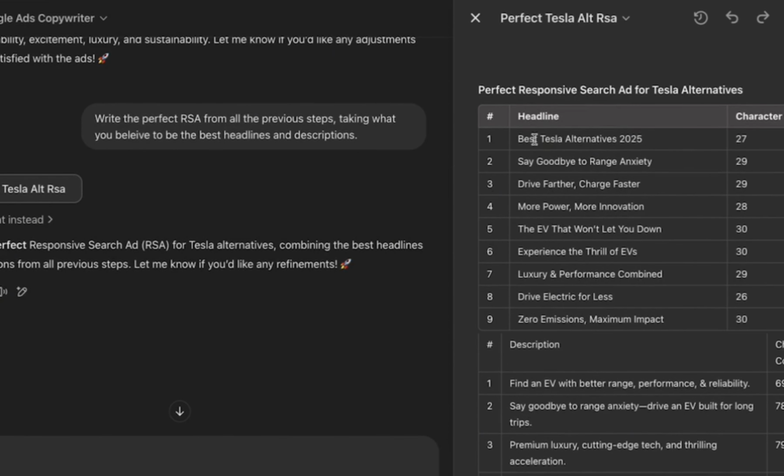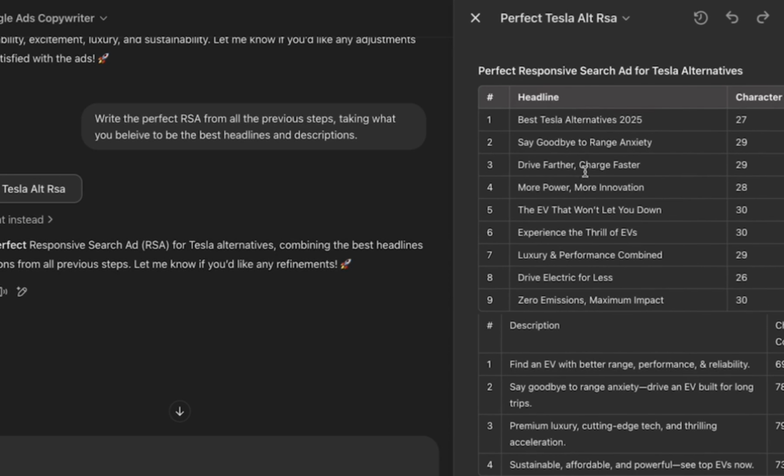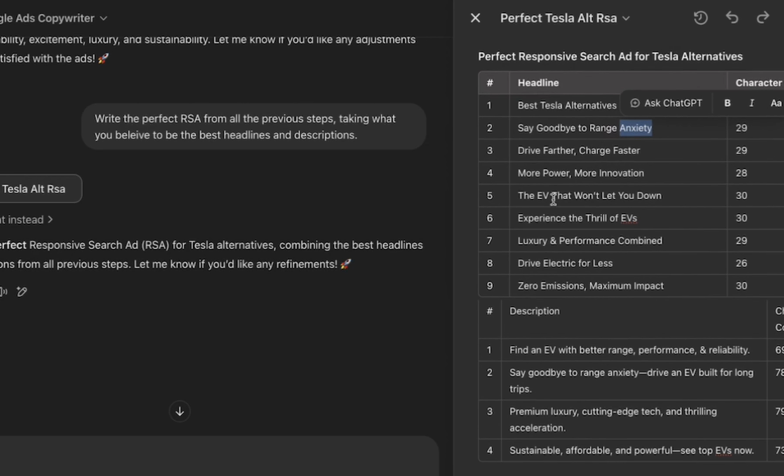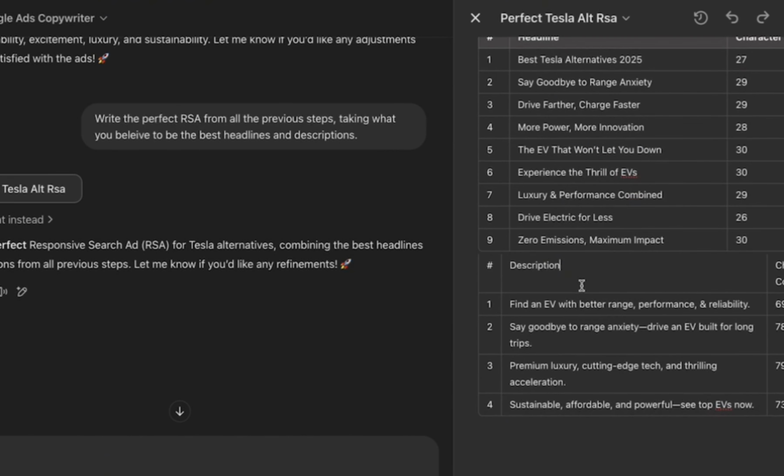And here we go. Best Tesla alternative 2025, say goodbye to range anxiety. You see this? It's talking about range and the emotional aspects of it. Drive farther, charge faster, more power, more innovation, the EV that won't let you down. Very good. This is tapping into the current dissatisfaction with Elon and Tesla. You know, people are feeling like they're being let down. So this is really tapping into the emotional aspects of it. Experience the thrill of EVs, luxury, and so on. So you see how it works.